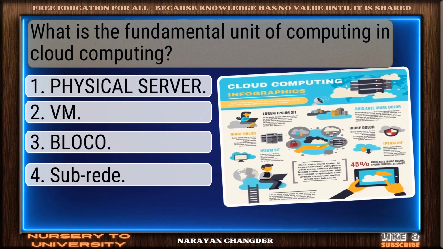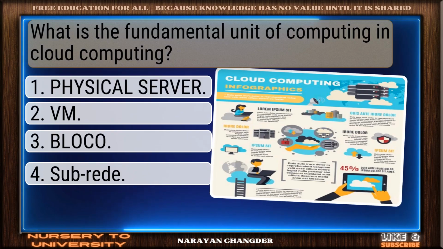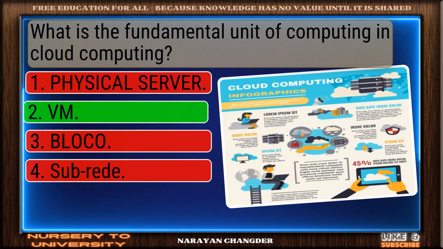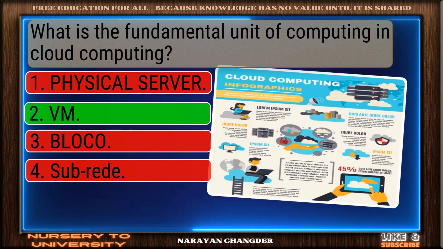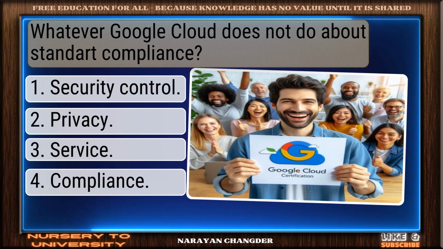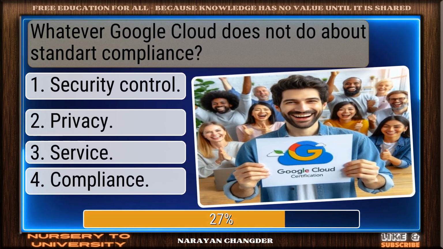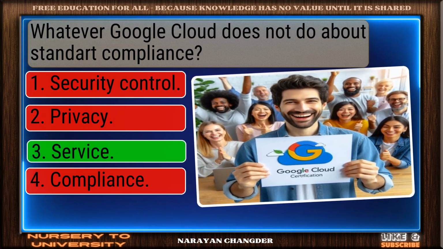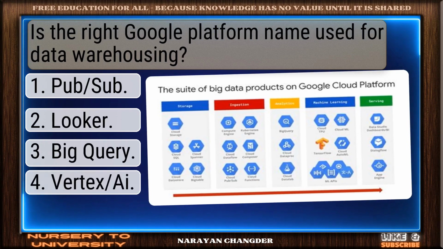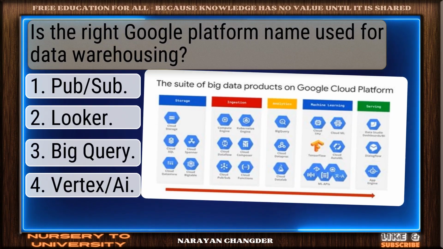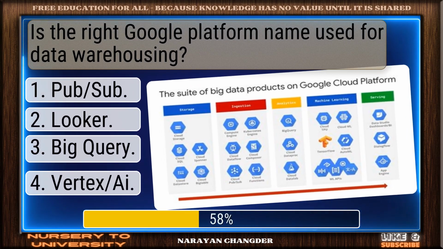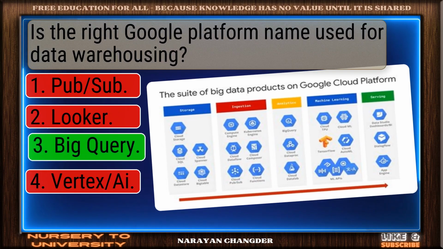Question number 54. What is the fundamental unit of computing in cloud computing? Good job. Your answer VM works well here. Question number 55. What does Google Cloud not do about standard compliance? Nice work. You chose service, and it is correct. Question number 56. What is the right Google platform name used for data warehousing? Correct. BigQuery is the right answer.